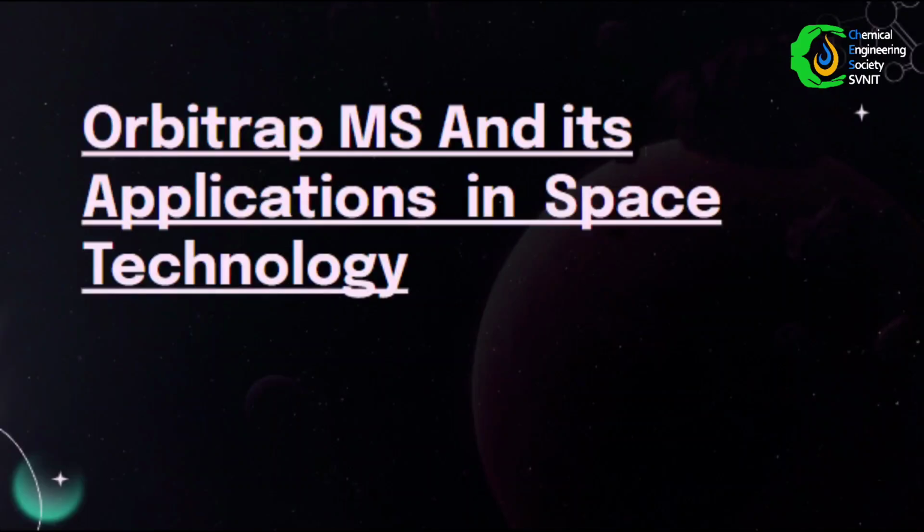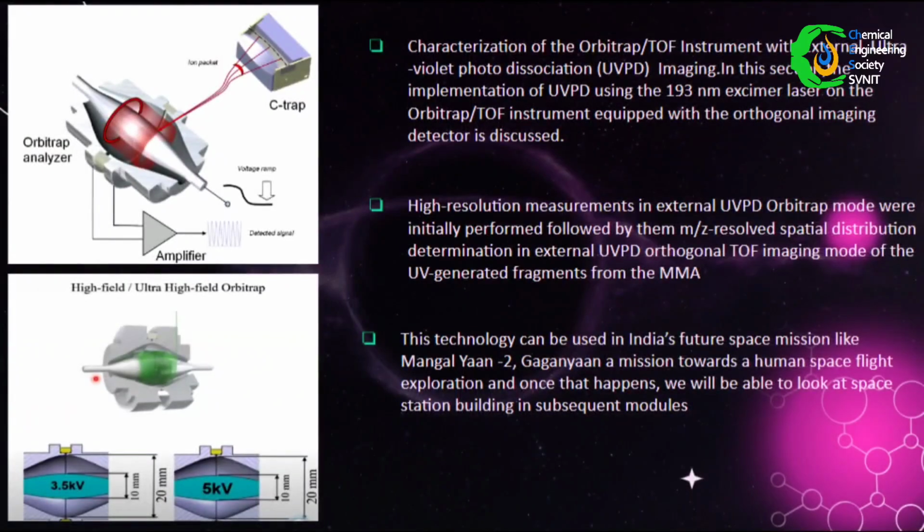Let's take a look at the Orbitrap mass spectrometer. The Orbitrap is widely used in analytical chemistry and bioanalytical research. The Orbitrap mass spectrometer is known for its high resolution and high mass accuracy, making it a valuable tool for identification and quantification of a wide range of compounds in various samples.